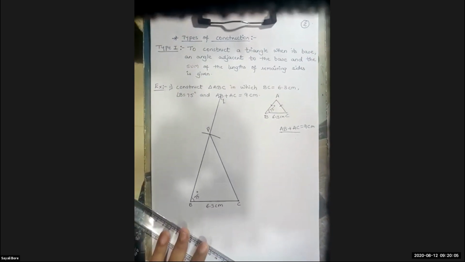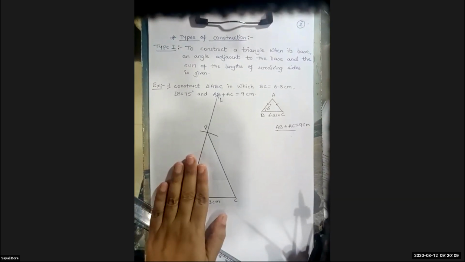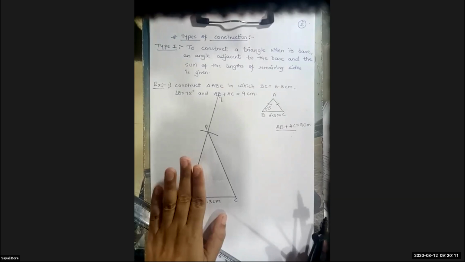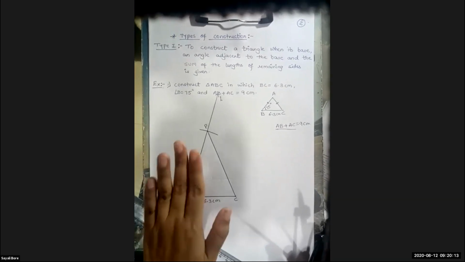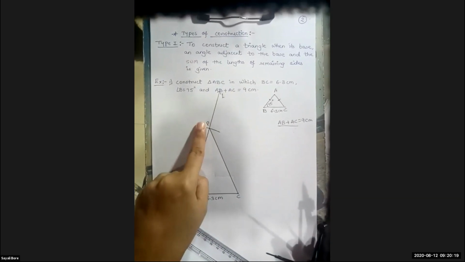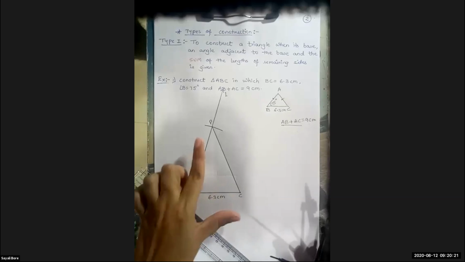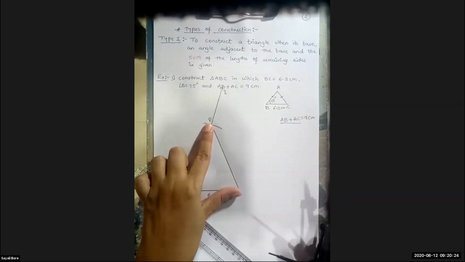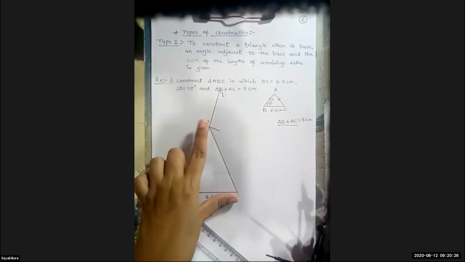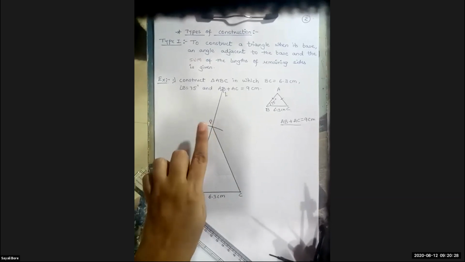Now, we'll move to the next part. In the previous, I told you how to draw perpendicular bisector. Now the same concept you are going to use here. Now we have segment PC. Now you are going to draw perpendicular bisector of this segment PC.